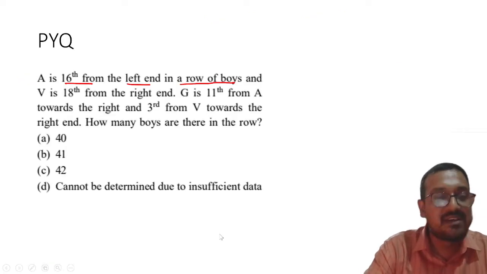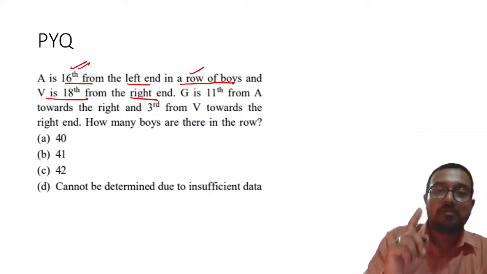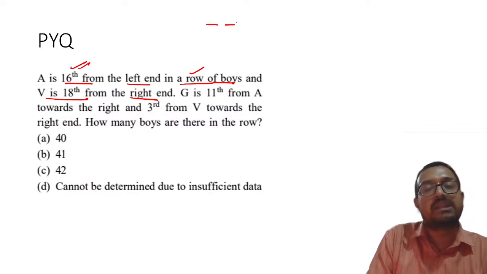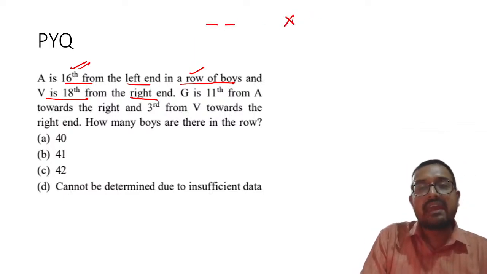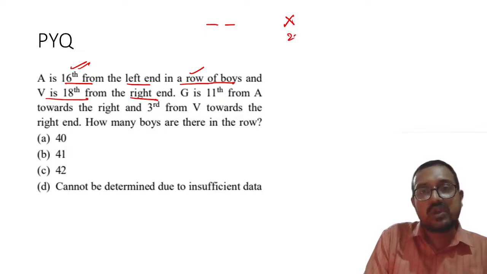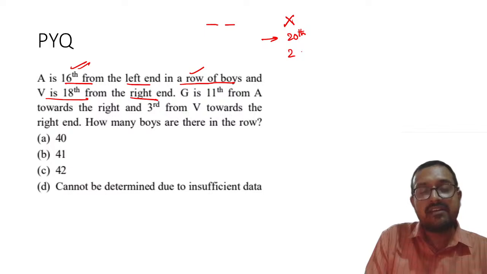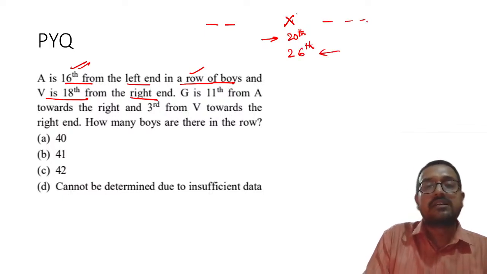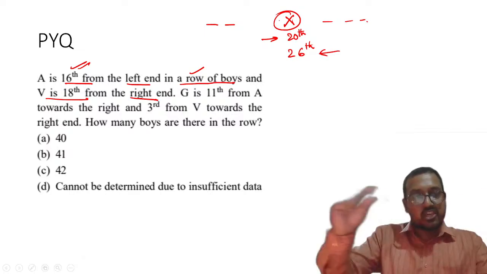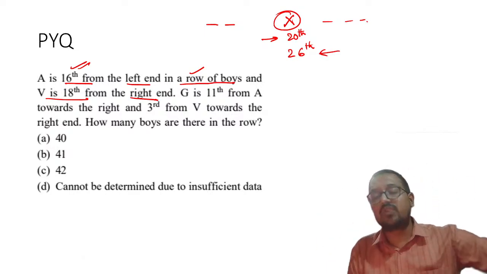Understood? Okay. Now A is 16th from the left end in a row of boys, and V is 18th from the right. My dear students, whenever a row question comes, please remember, suppose I am giving a simpler question. Suppose X is the person who is 20th from the left and 26th from the right. X is a person standing in a queue. He is 20th from the left and 26th from the right.